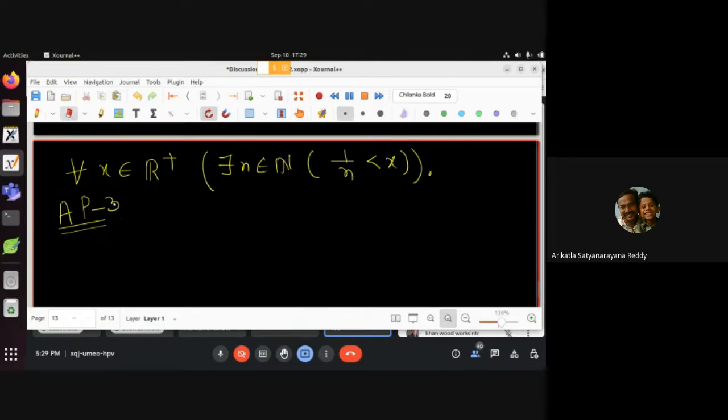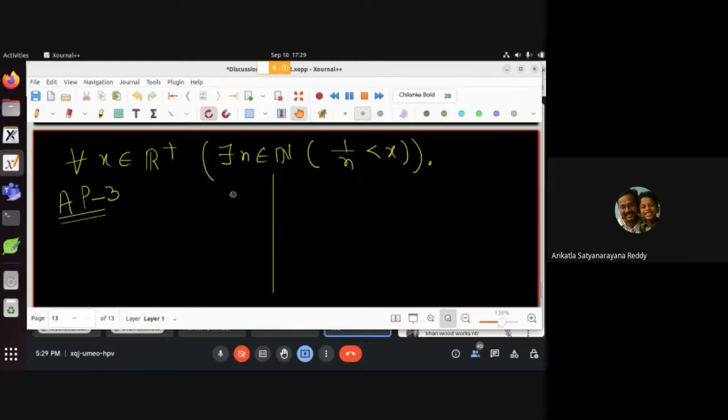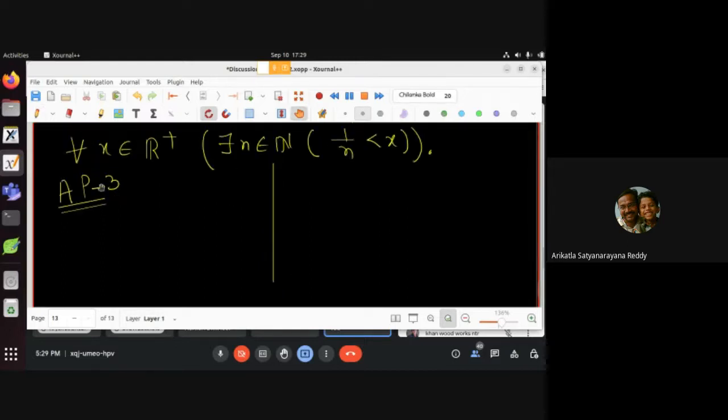So I want two proofs. One of you prove it by AP2 and one of you prove it by AP1. Let us see, can you prove it? Think. You can prove this using AP1 or AP2. I am looking for at least one proof from you.